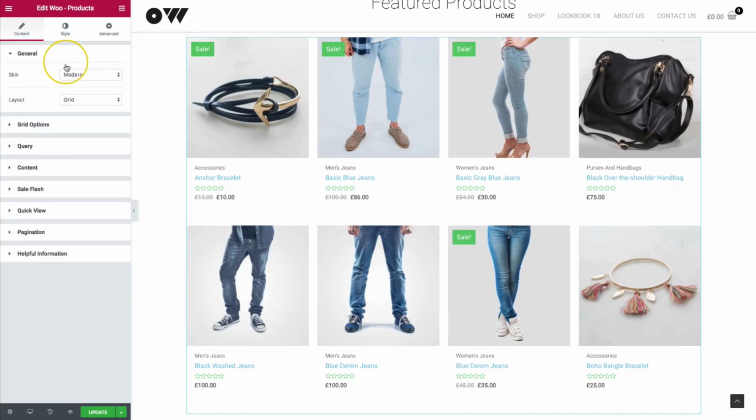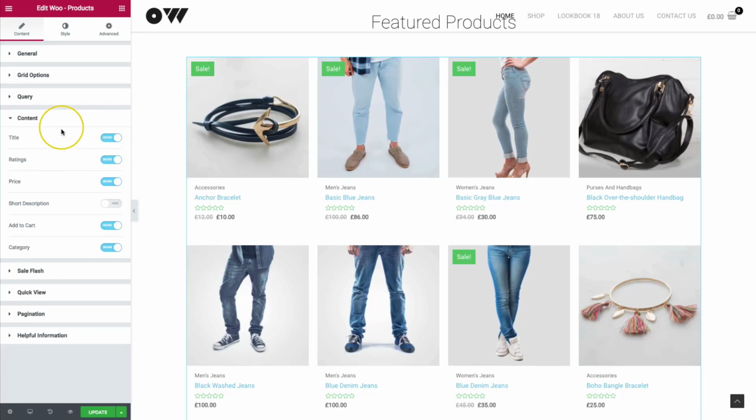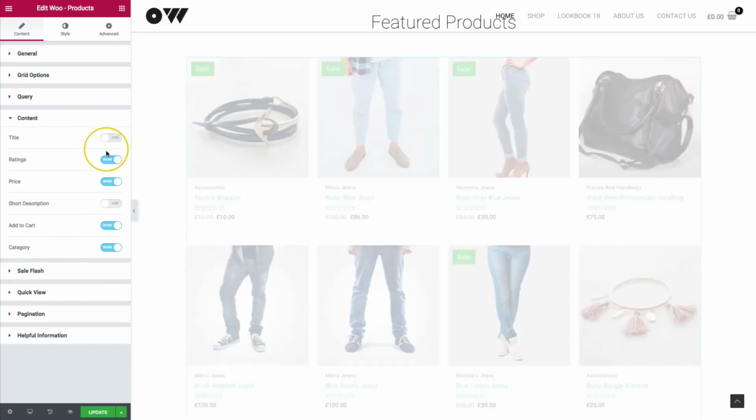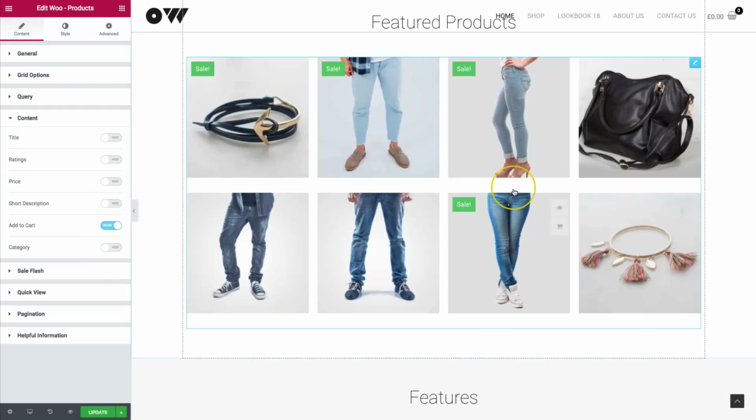Let's go to the content section. So for the content, we have all of the abilities to show and hide all of this meta down here. We can turn off all of the title, ratings, price, and category if we want to have like a more minimal feel. And then we have the add to cart that we can remove or add if we don't want them to be able to add it to their cart. So we have a more minimal feel right here where it's not including any information, but they can still see the pictures and still do a quick view if they want to.